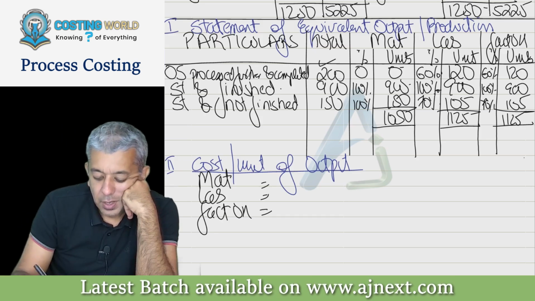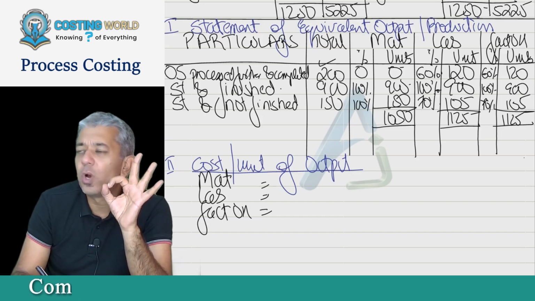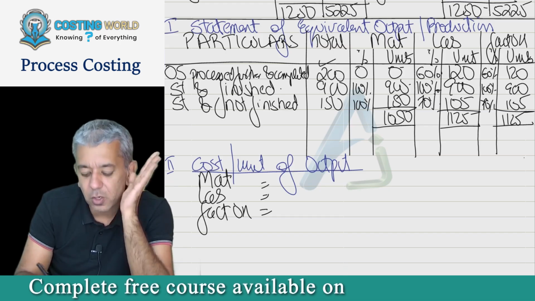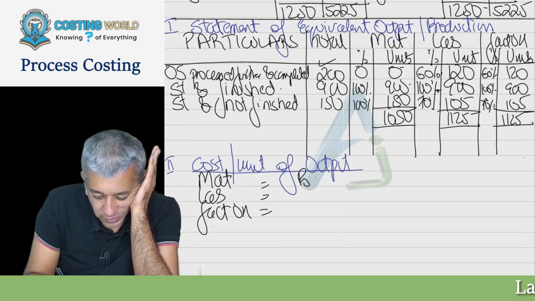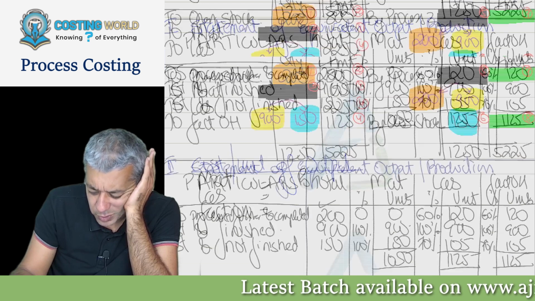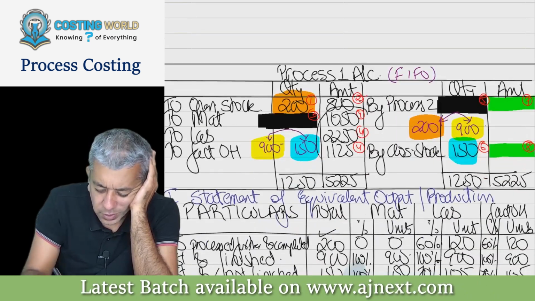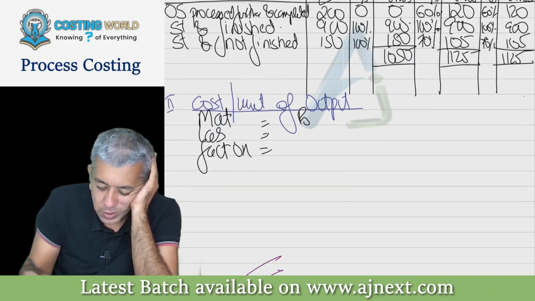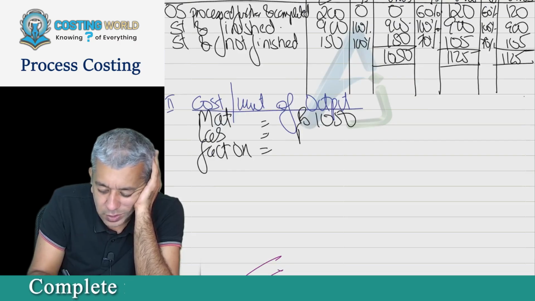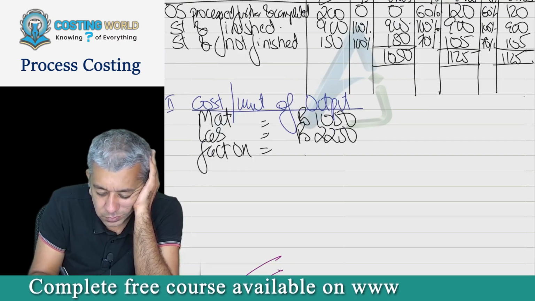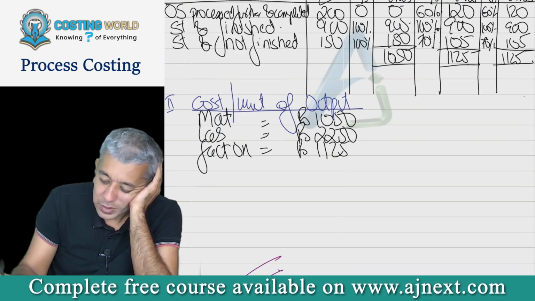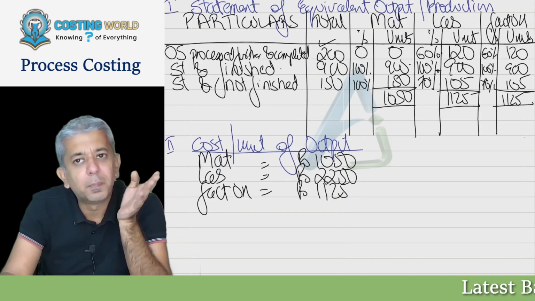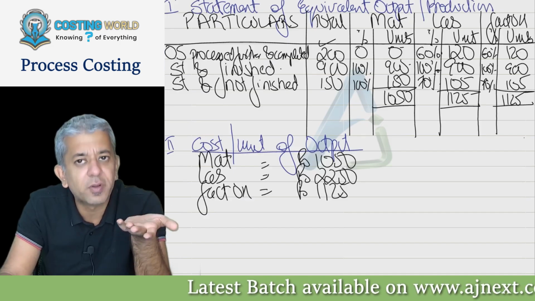Now tell me, what was the current period's material cost? 1050. You see that from the process account, please. These are the 3 costs that I want. This much is whatever you have incurred in this particular period. Now, this much is the cost you incurred, but by incurring this, what have you done?